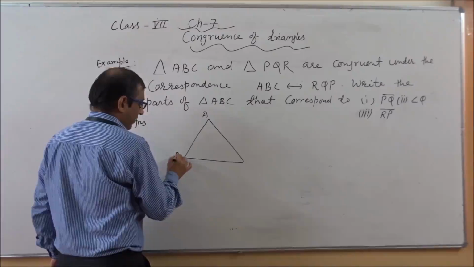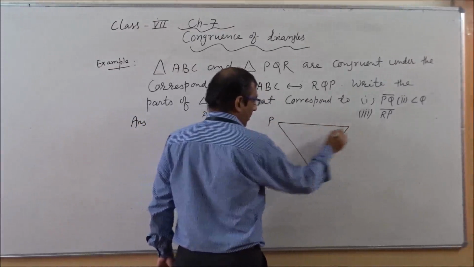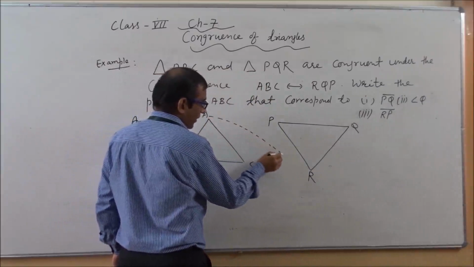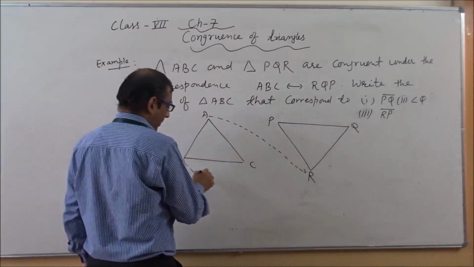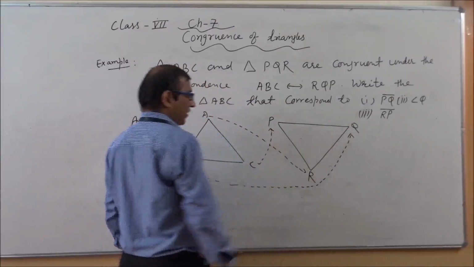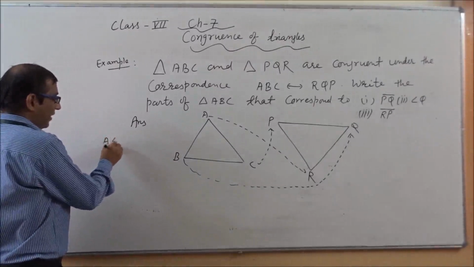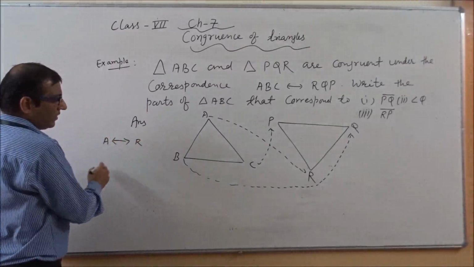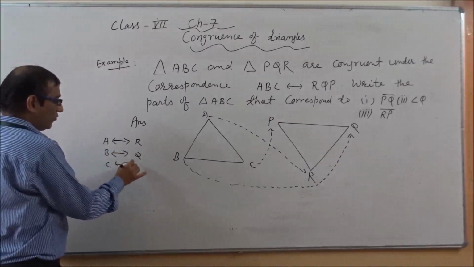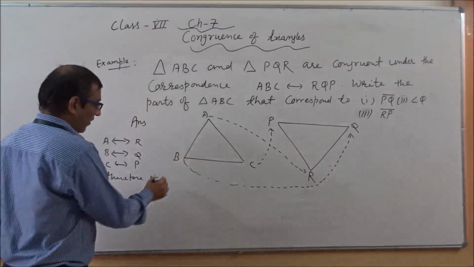This is A, B, C, and one more triangle. This is P, Q, and R. So we can say the corresponding vertex of A is R. For B, the corresponding vertex is Q, and for C, the corresponding vertex is P. So on behalf of this diagram, A corresponds to R, B corresponds to Q, and C corresponds to P. Therefore, how can we give the answer for line segment PQ?